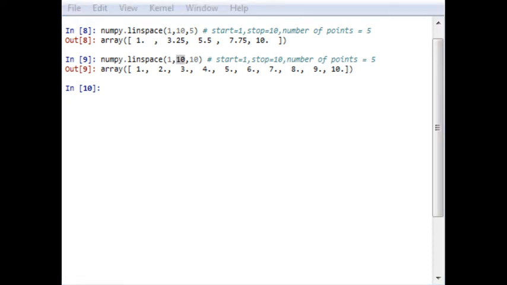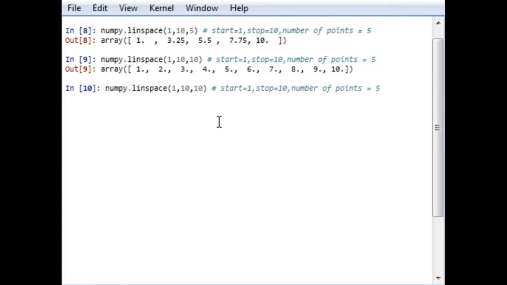Now one more point is the endpoint parameter, which is used as an input. For example, in this line, if I add one more element, that is endpoint equal to false, the endpoint signifies whether the endpoint is required or not. If you run it, the number of points will be 10, and without including the endpoint, it will not include 10.